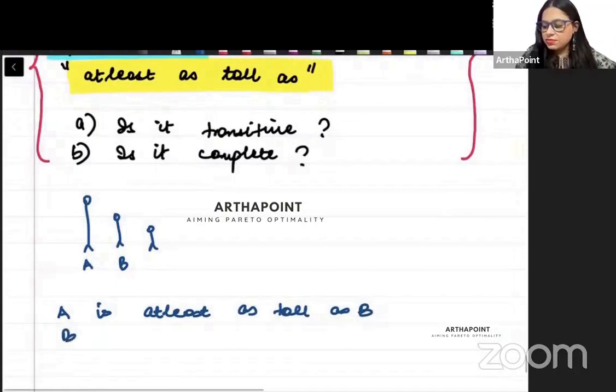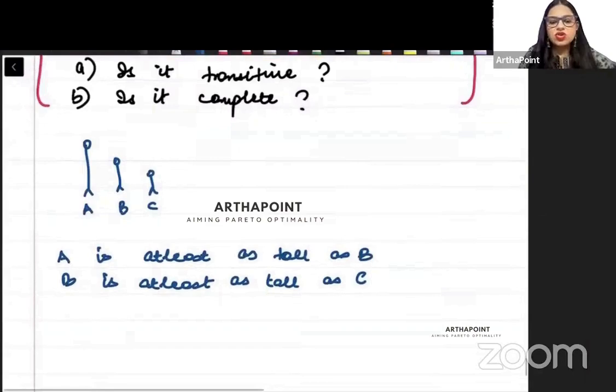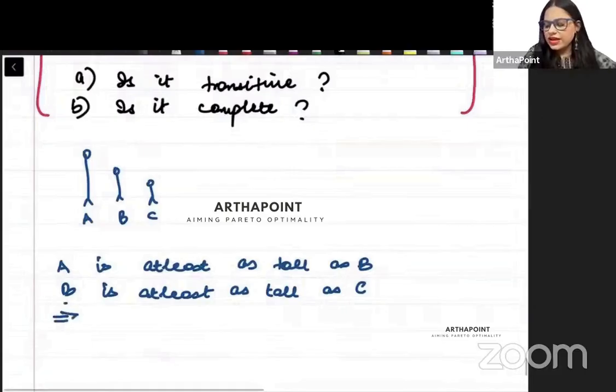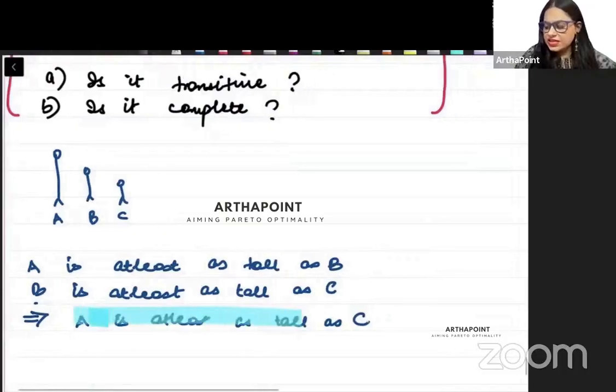And then I am saying B is at least as tall as C. A is as tall as B, B is as tall as C. So can I go ahead and say that A is at least as tall as C? Can I say this? Yes.